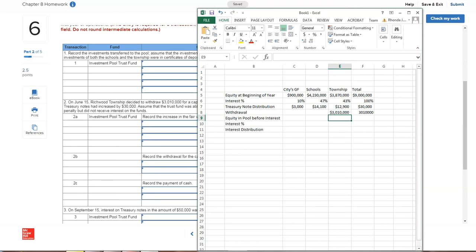And then we have our equity, and so for this, it's going to be our equity at the beginning plus our Treasury note minus any withdrawals. And no, we don't have one there, but I'm going to go ahead and carry this across. Okay, and then I think I can go ahead and carry that on over. Yep. And then I'm going to do my interest again. And so again, I'm going to have what percentage, carry that over,